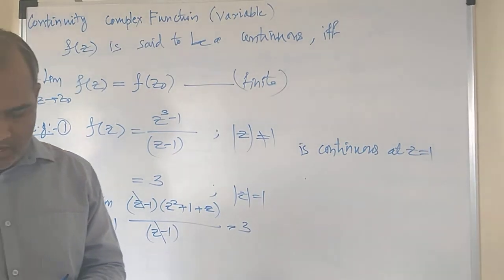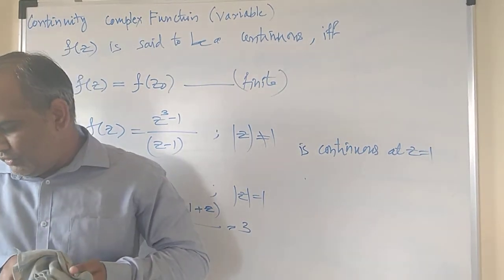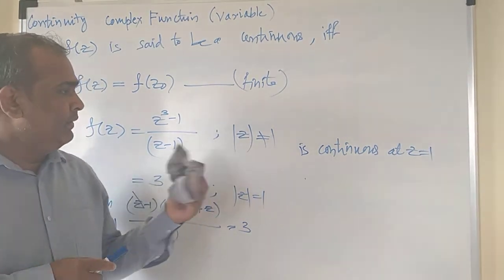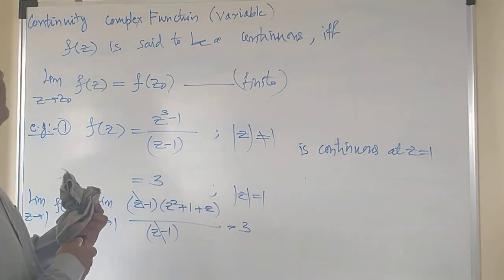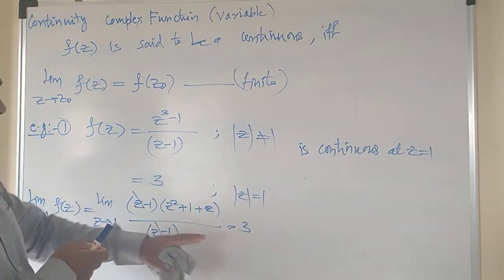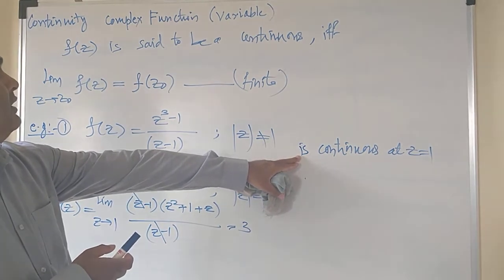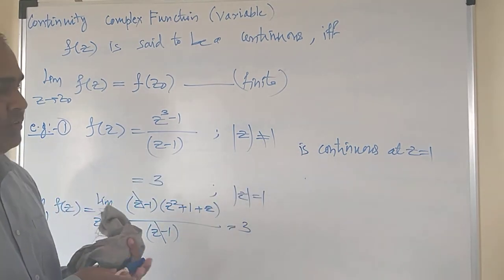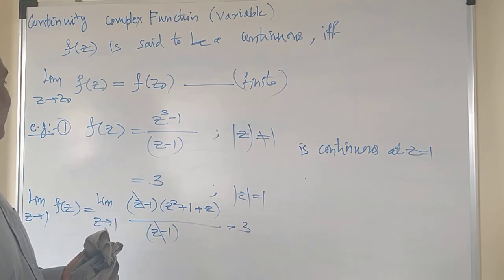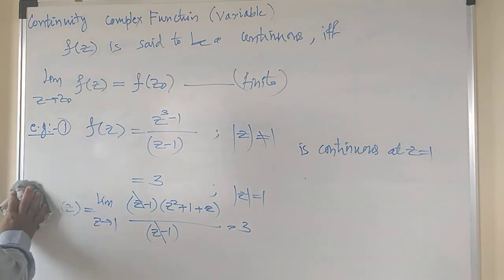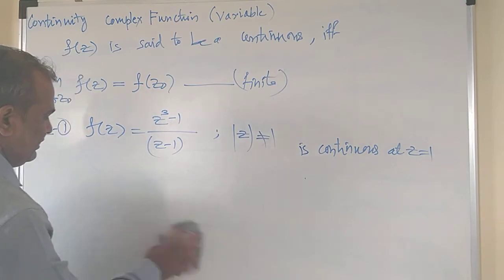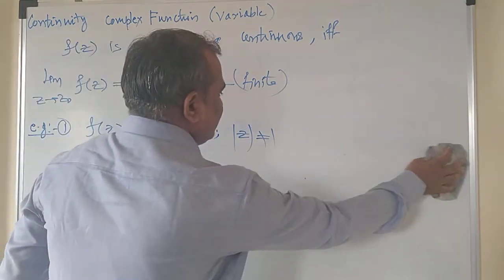Got it? And hope you have understood the concept of the continuity of the function. So we can say the given complex function is said to be continuous at a particular point z equals 1. You can take one more example, and for that example you can check out whether the given function is continuous or not.